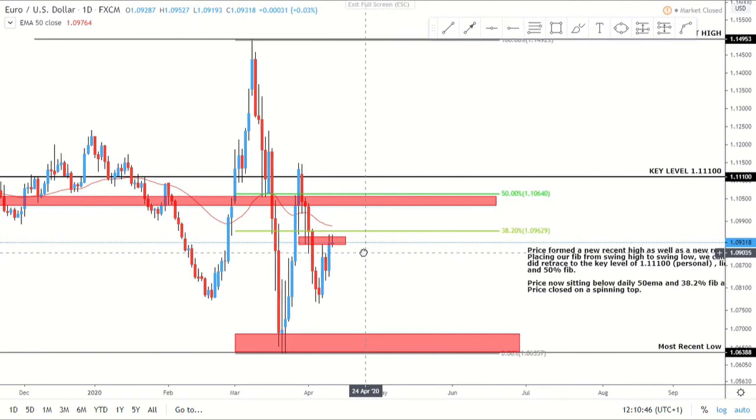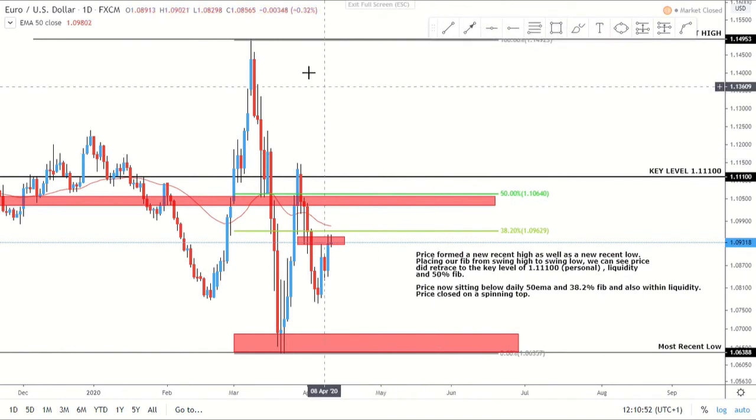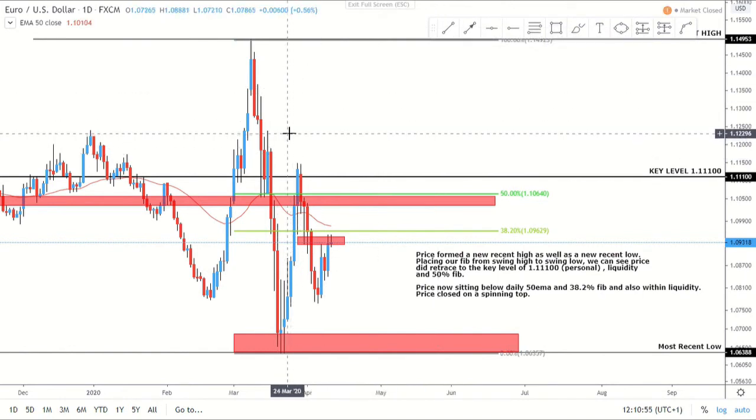But it's quite interesting where the DXY is and this price action we see on Euro USD. Euro USD guides a lot of the other USD pairs because it's the most heavily traded pair. When we're looking at things like Euro JPY, we're looking at the combination of Euro USD and USD JPY, because you put them together and that's what we get. Same for example with Pound Aussie, it's Pound USD versus Aussie USD, and then we can put them together to make these ideas. So that's why it's always important, if you're looking at one of the minor pairs or the exotic pairs, to look at the major pair, and obviously the major pairs are all the US dollar pairs.